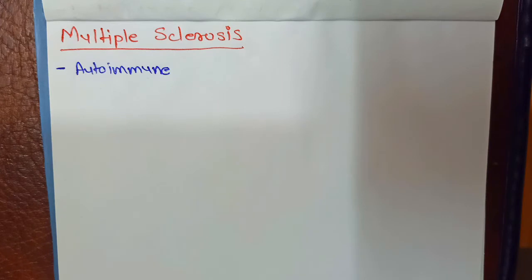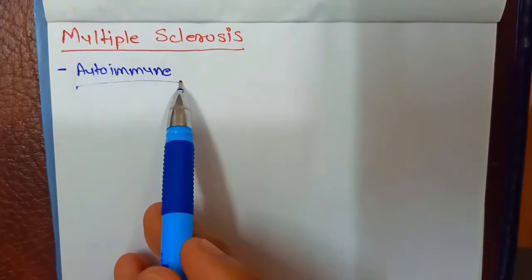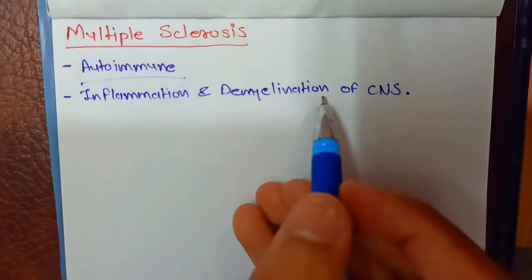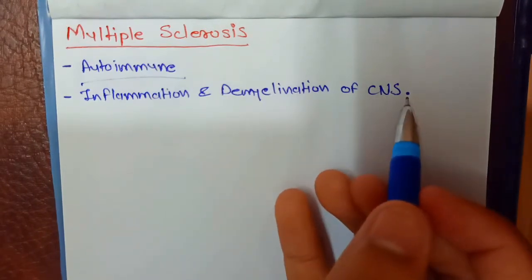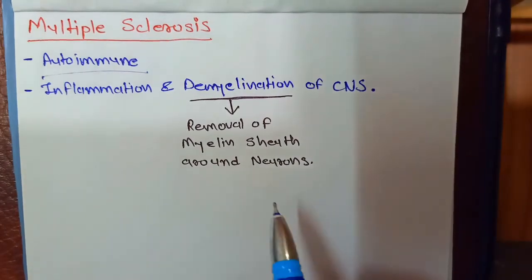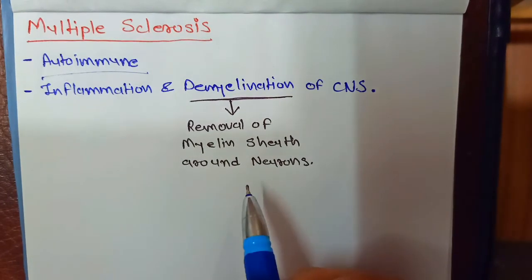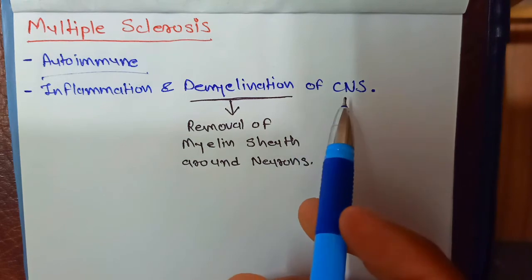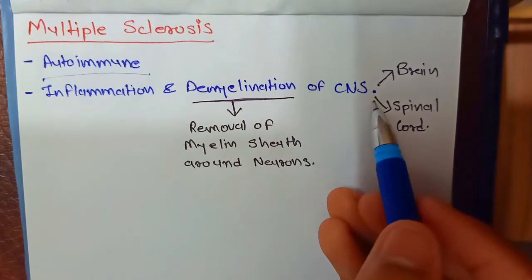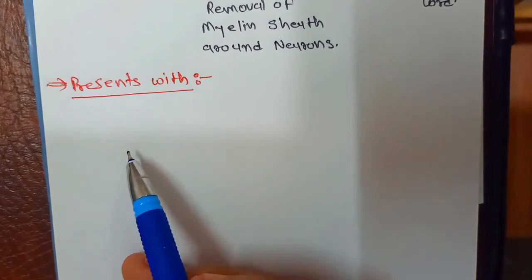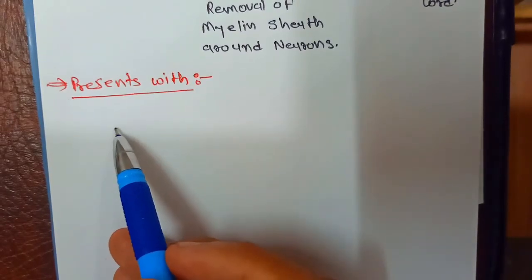So, multiple sclerosis is an autoimmune disease in which there is inflammation and demyelination of the CNS, which is the central nervous system. Demyelination is the removal of the myelin sheath around neurons, which in this case are in the central nervous system, which includes the brain and spinal cord. Now we will see how multiple sclerosis presents.